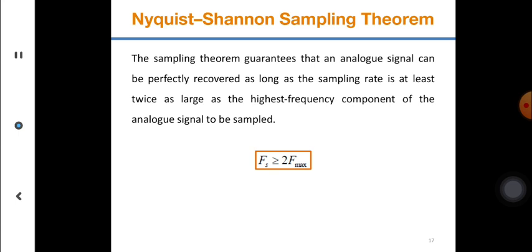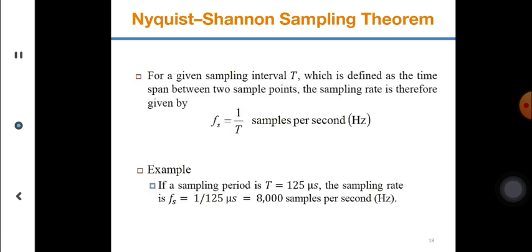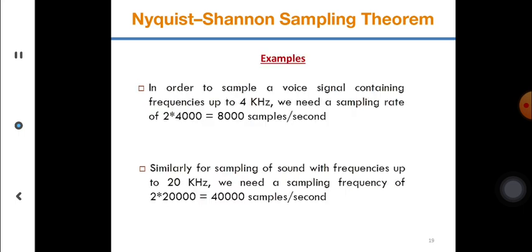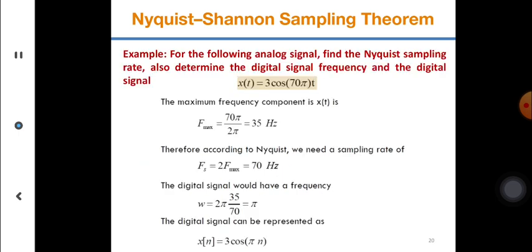So the criteria is that you have to sample at least twice as large as the highest frequency component in the analog signal. That means f of s, the sampling frequency, should be greater than or equal to twice of f of max. Alright, so this is actually the sampling criteria, and we can get the sampling interval calculated based on the sampling frequency. And these are examples, you can actually follow it very nicely. And you have to take a look at it.